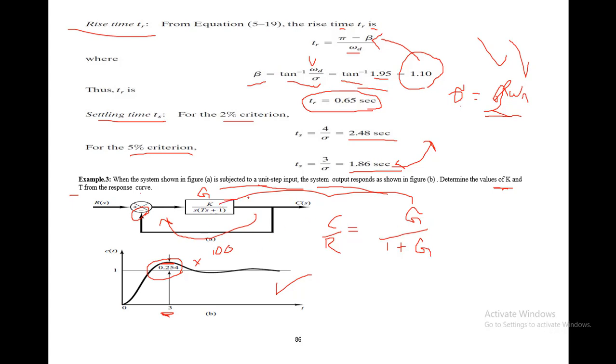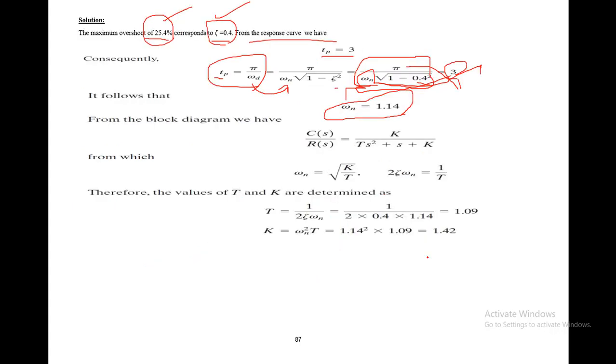Put the value of this G in the numerator as well as in the denominator. If you put the value, you will get something like this: K divided by T s square plus s plus K.